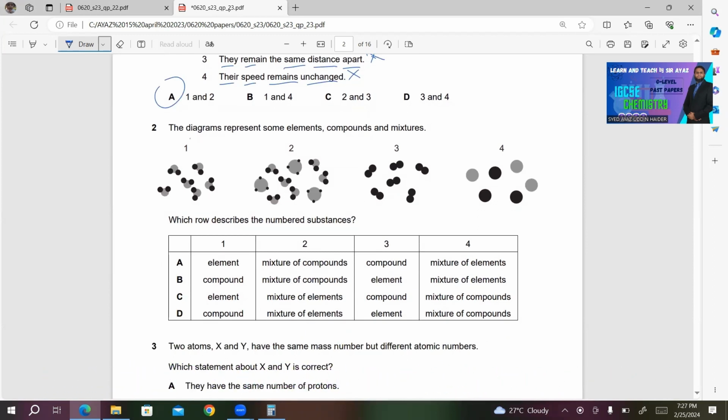Number 2, the diagrams represent some elements, compounds, and mixtures. Here we have number 1, 2, 3, 4. Which row describes the numbered substances? If you look at number 1, it clearly indicates that there are two different kinds of atoms or elements joined together, and this is a compound. These are the molecules of compounds. In number 2, you can clearly see that there are two different types of compounds present, so it's a mixture of compounds.